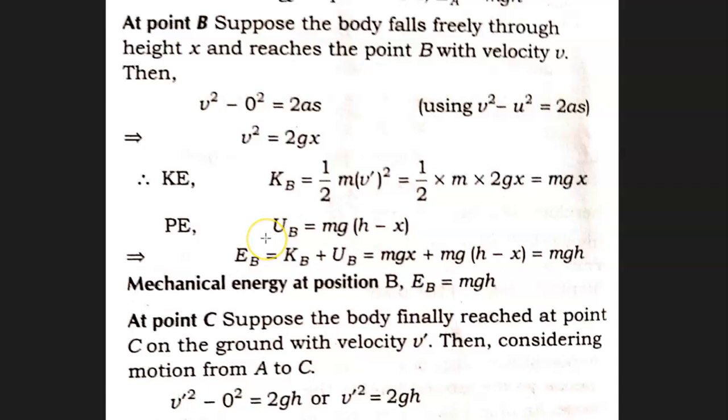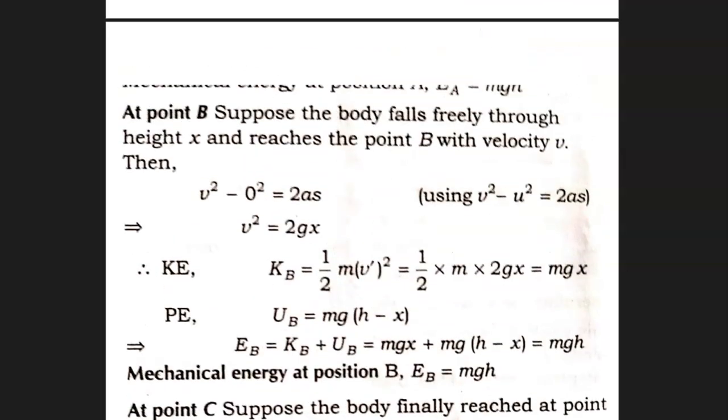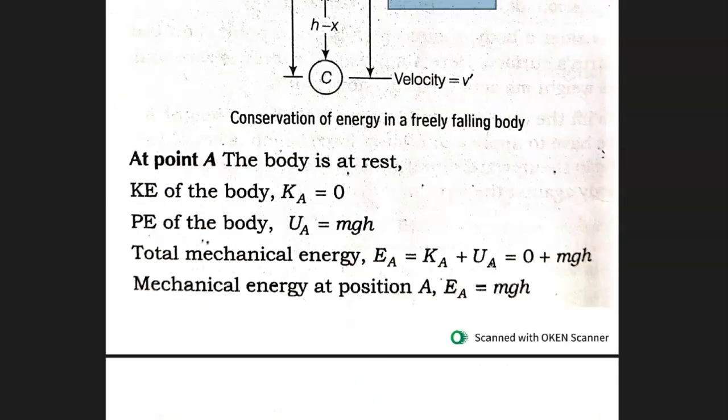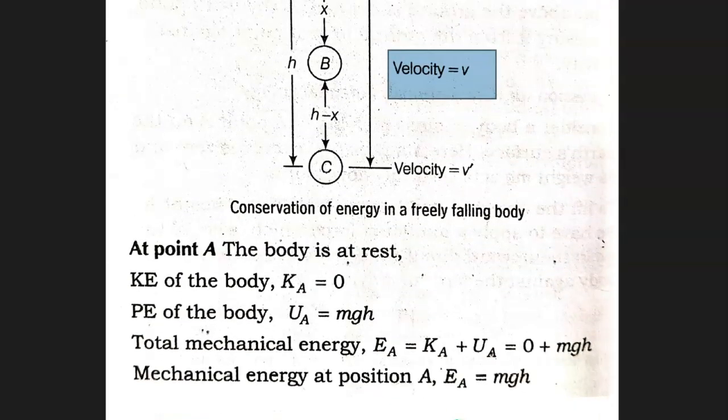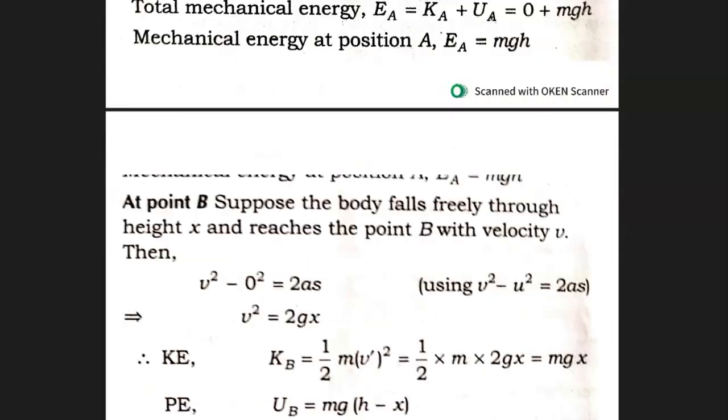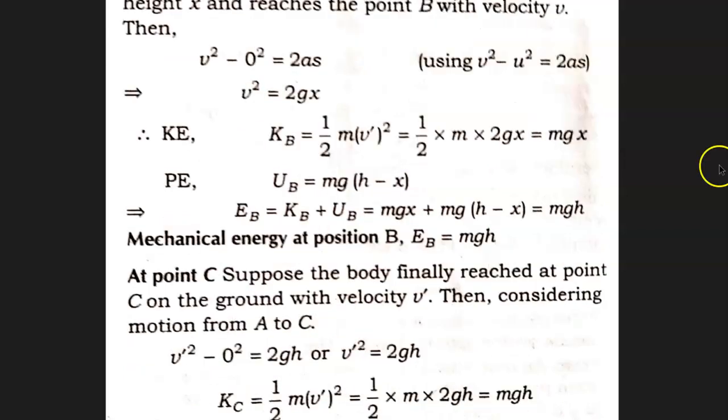Now we calculate potential energy. Potential energy is equal to mg. Instead of h, we will use h minus x because at position B, the object is at a height of h minus x from the ground level. So we get mg(h minus x).